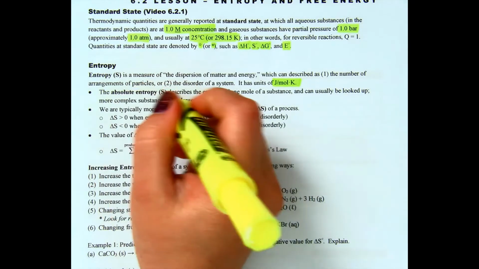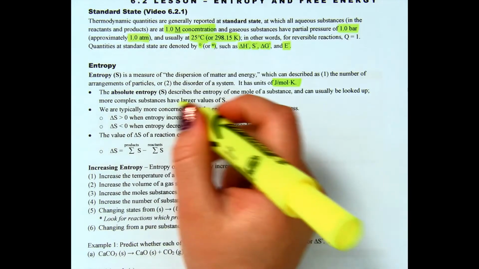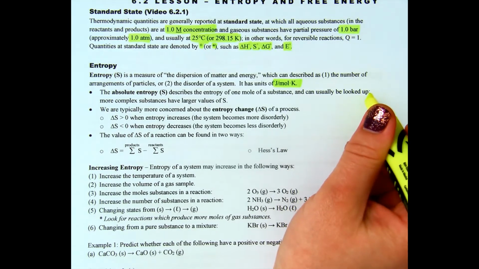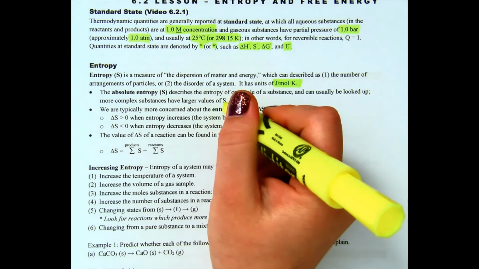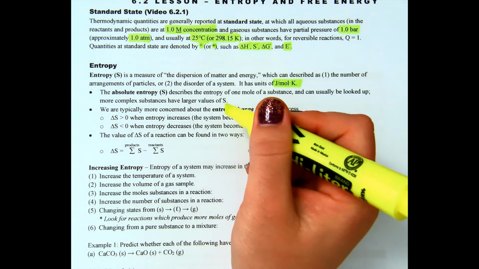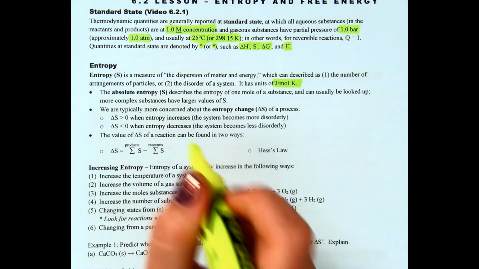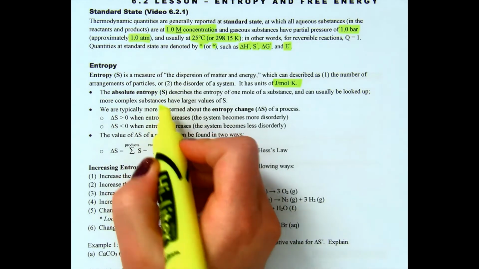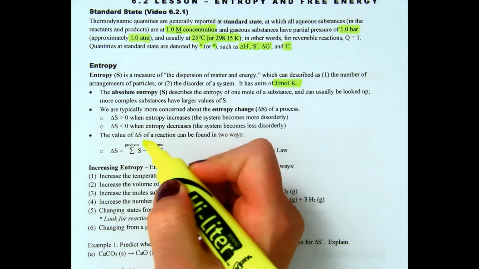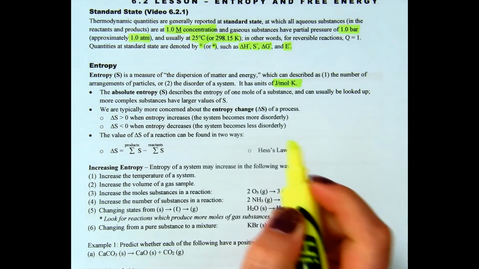Now, the absolute entropy is denoted S, and that describes the entropy of 1 mole of a substance, and usually you can look that up in a table somewhere. More complex substances have larger values of S, because the more complex something is, the more disordered it's going to be. However, we usually don't really care about just S. Usually we care about the change in S, because that's going to tell us more about how a reaction proceeds, or whether or not it's going to proceed at all.